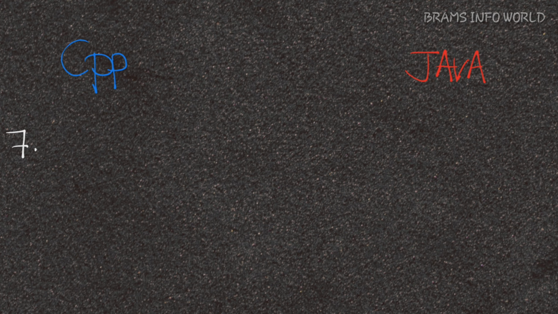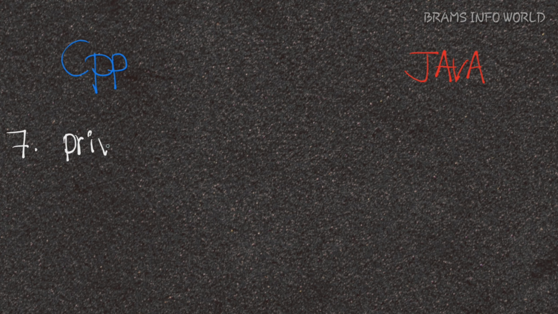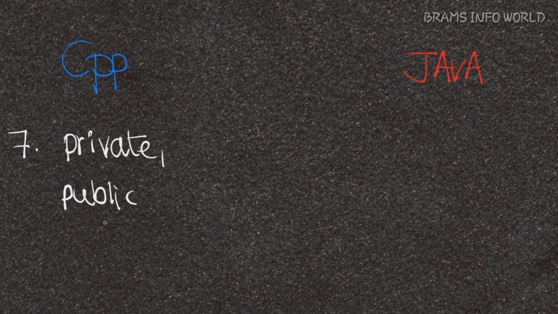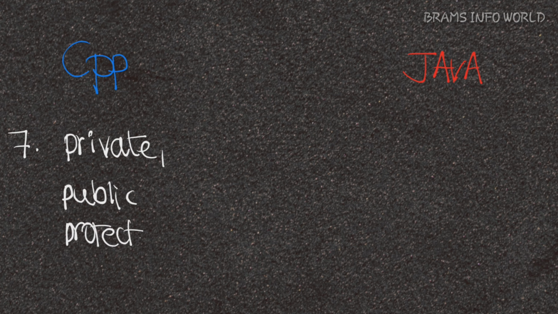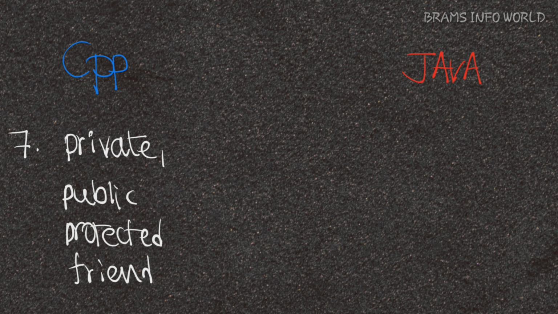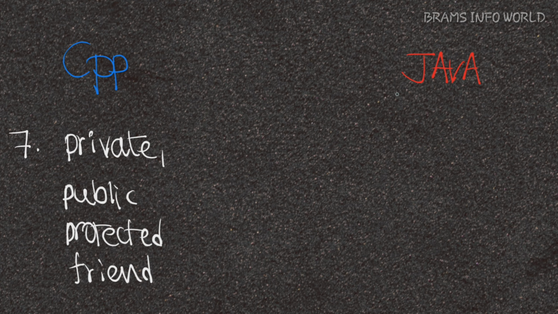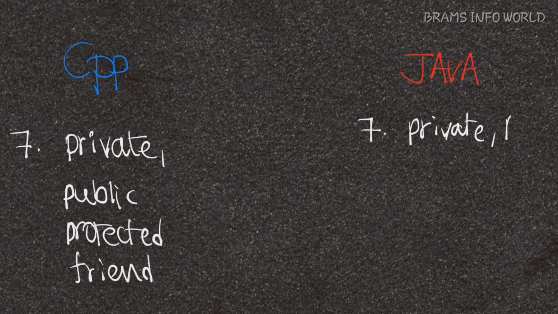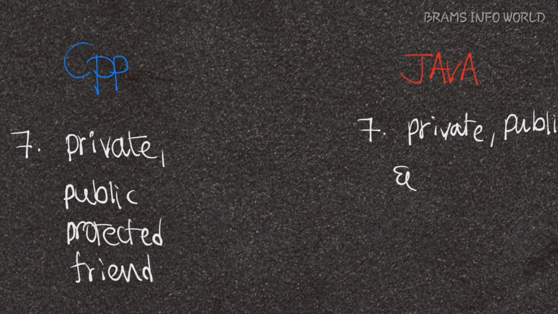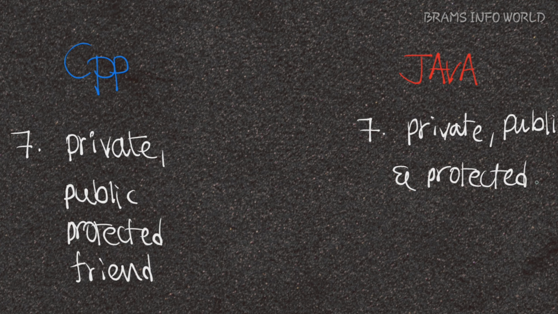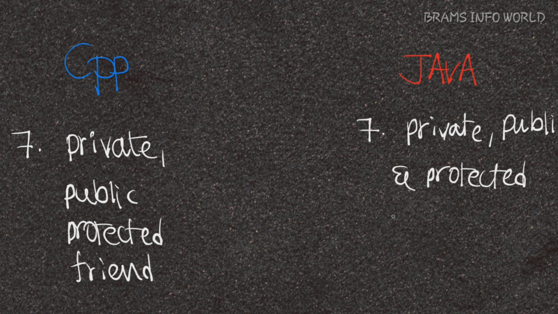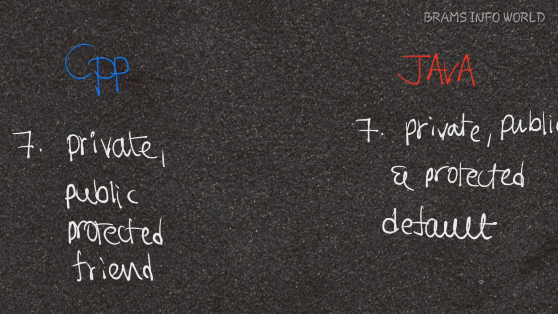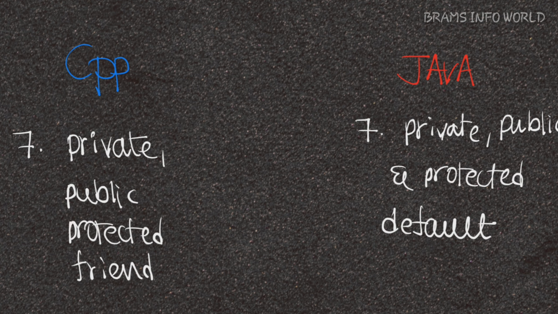In C++ we have access specifiers like private, public, protected and friend. Total we have four types of access specifiers. Here in Java it is the same: private, public and protected. In place of friend we have to use the default keyword. So these are the differences between access specifiers.